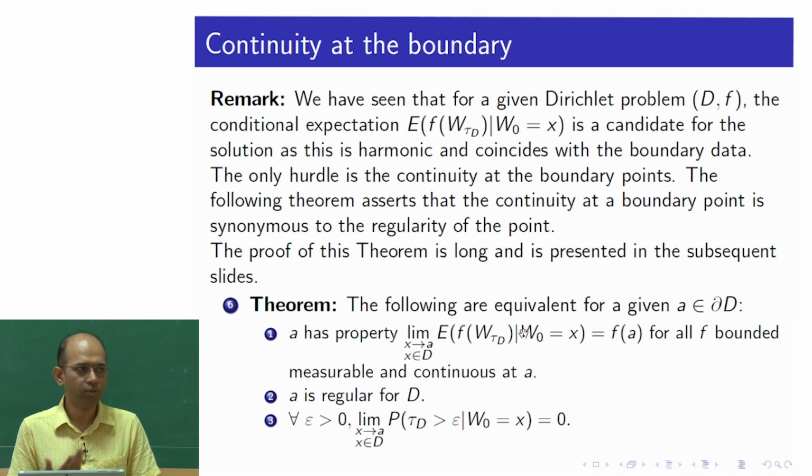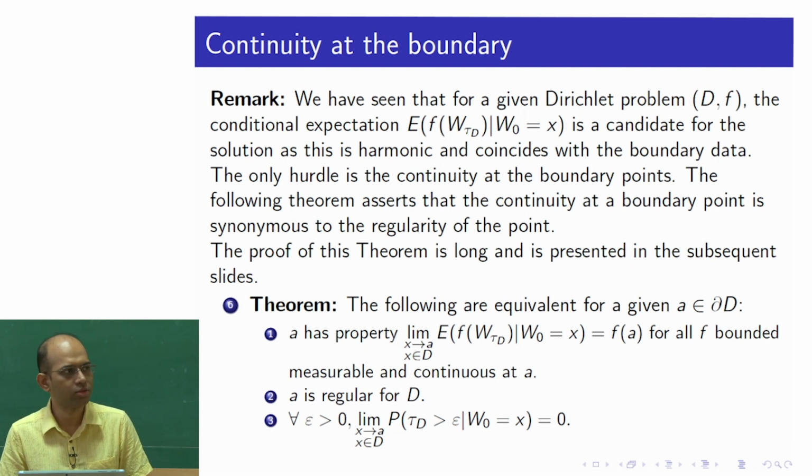Why is this theorem important? Let us again recall why we are doing this. The first property says that the conditional expectation has some continuity property at the boundary. And why is this conditional expectation important? Because it is the candidate solution for the Dirichlet problem. We have seen that this conditional expectation as a function of x is harmonic, and it also satisfies the boundary data. However, it is just a candidate solution because it is not assured that it can be continuously extended to the boundary.